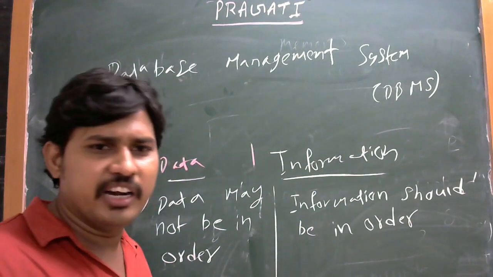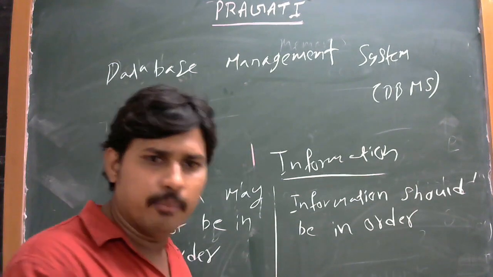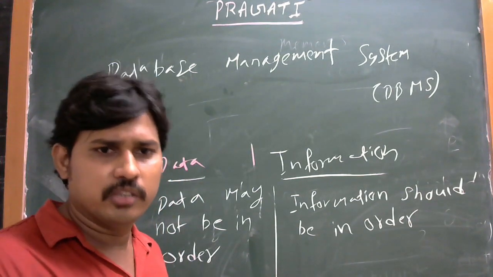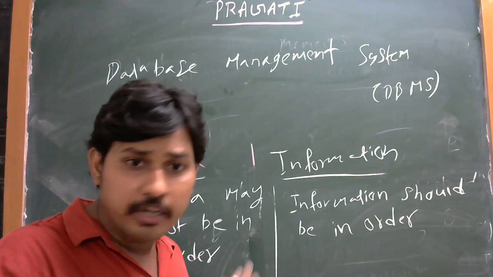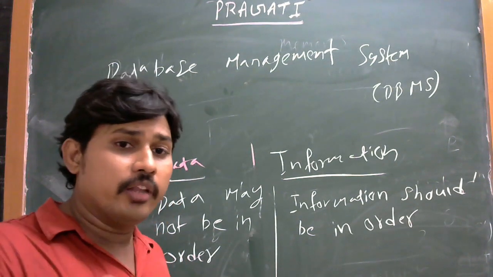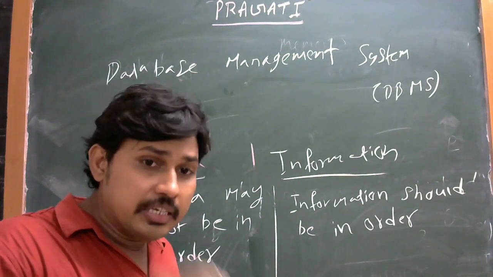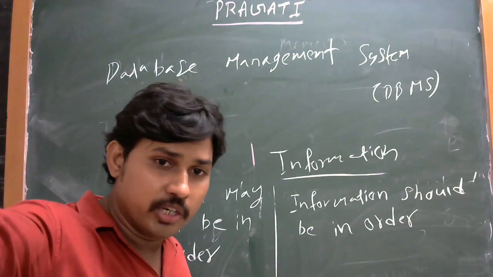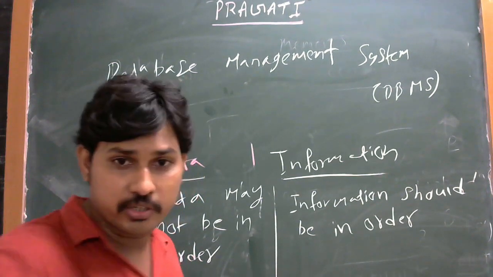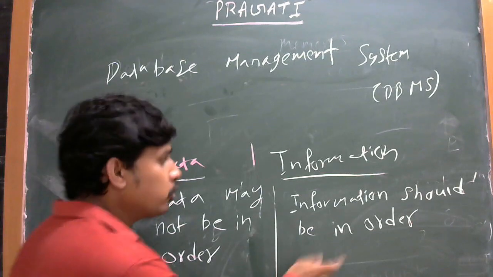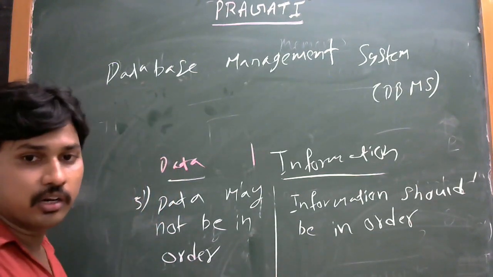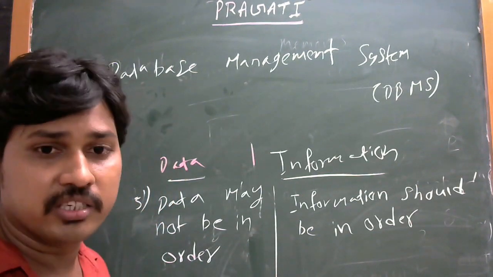Some members create data secretly, some publicly and privately. The data is only for the individual user, not for multiple users. A single user can share data to multiple users, that means the data can convey information. That's why information should be in order. Data should not be in order. So these are all the differences.